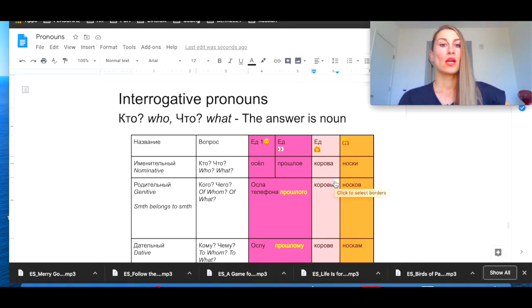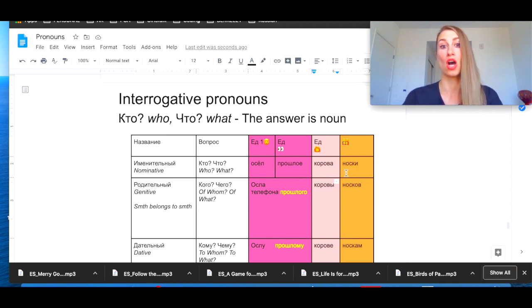That's the difference. Now we are looking at the pronouns кто and что, who and what. And again, the answer to these questions is a noun. Let's say, кто это? Это осел. Who is it? This is a donkey. Что это? Это прошлое. This is the past. Кто это? Это корова. This is a cow. Что это? Это носки.